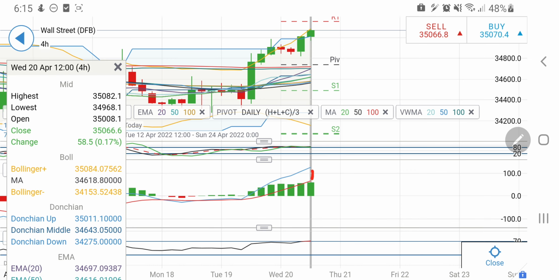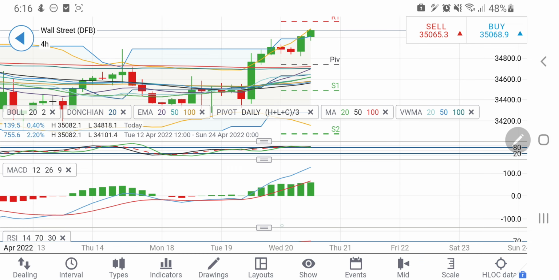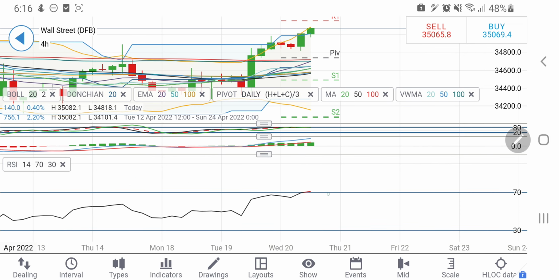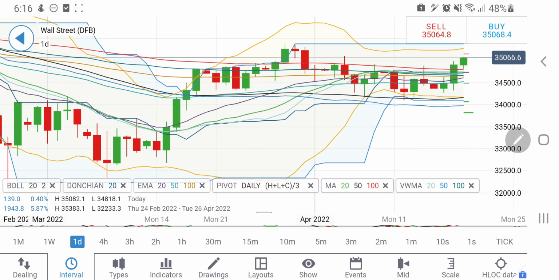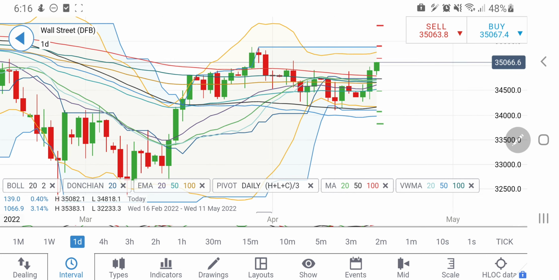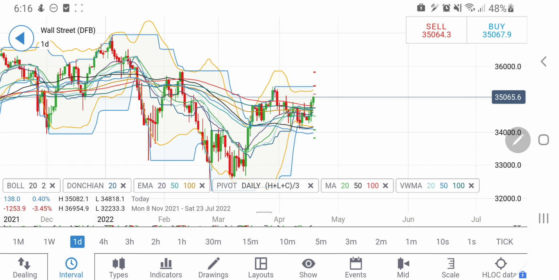MACD is wide divergent and still bullish here, indicating strong bullishness. Also, RSI is overbought here, hence it may sustain a bit, but yes, we have to be cautious. Now look at the daily charts. On the daily charts, there are a couple of observations to make. If you connect the dots from here and create a trend line, it is almost trading at the highs here.